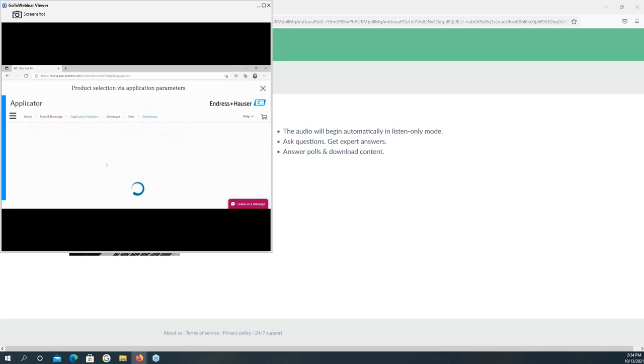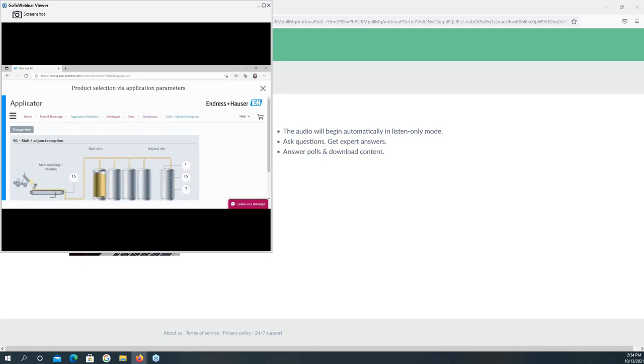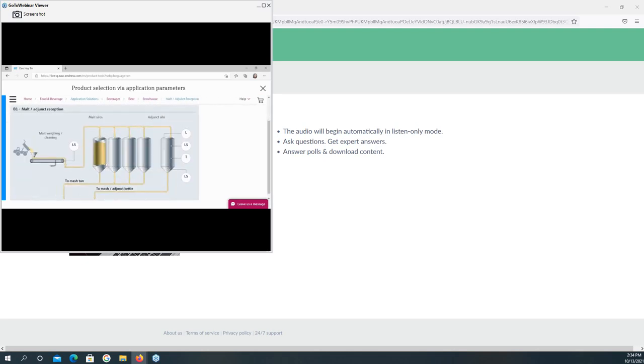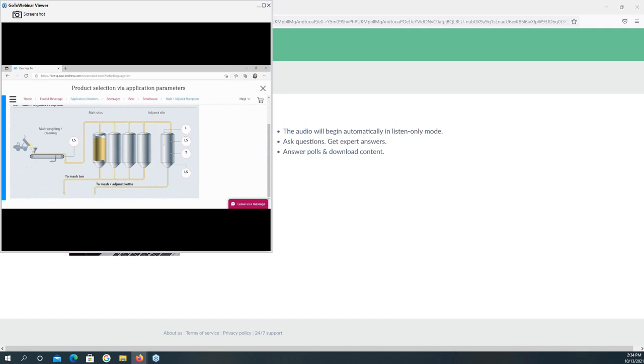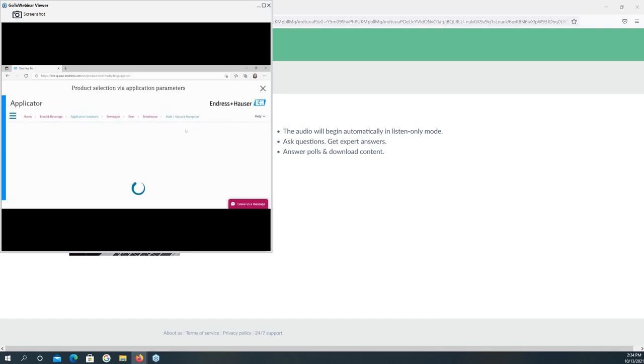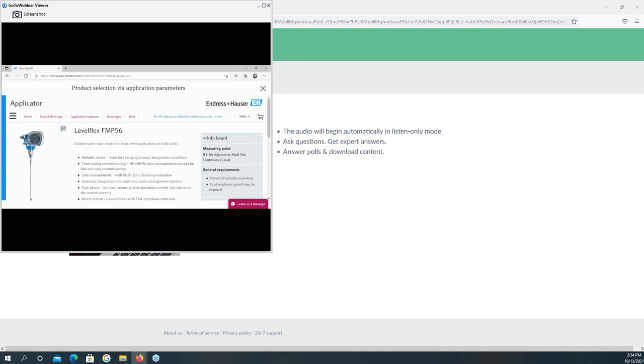For example, I choose here wort reception. And for example, I would like to measure the level or the level switch or the temperature. You can choose. And for example, here I choose the level.